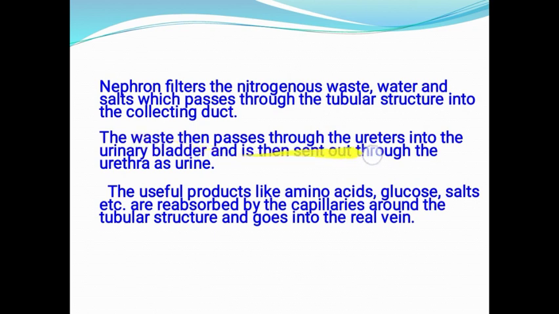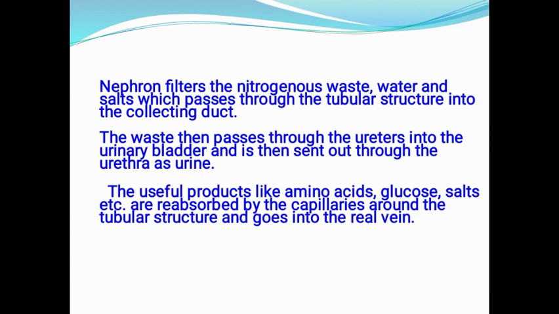The waste then passes out through the ureter into the urinary bladder and is then sent out through the urethra as urine. The useful products, amino acids, glucose and salts, are reabsorbed by the capillaries around the tubular structure and go into the renal vein.